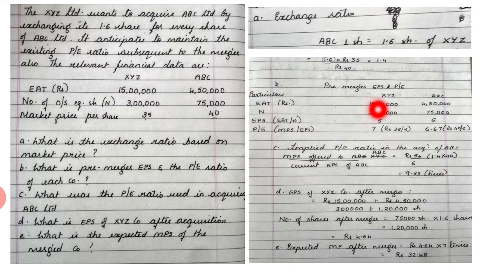First we take the EAT of XYZ, 15 lakhs, and for ABC it is 4,50,000. Then number of equity shares is 3 lakhs and 75,000 given over here. EPS is EAT divided by number of equity shares. So 15 lakhs divided by 3 lakhs is 5, and 4,50,000 divided by 75,000 is 6.